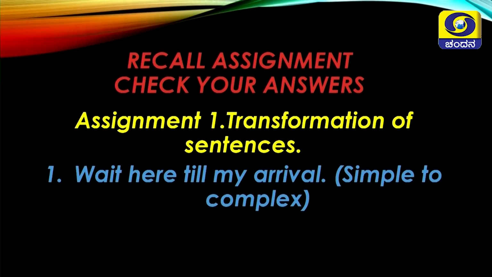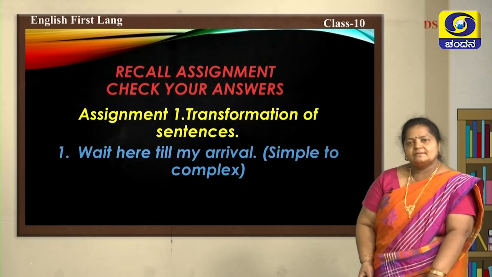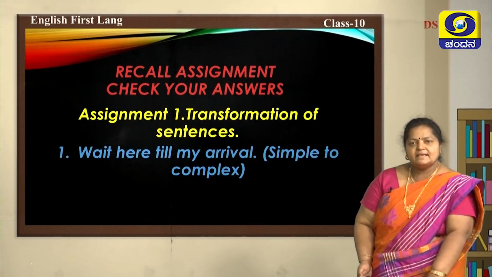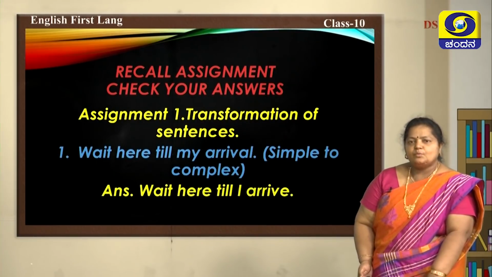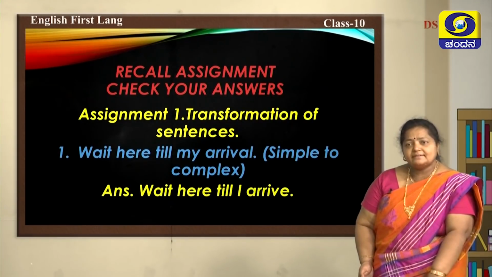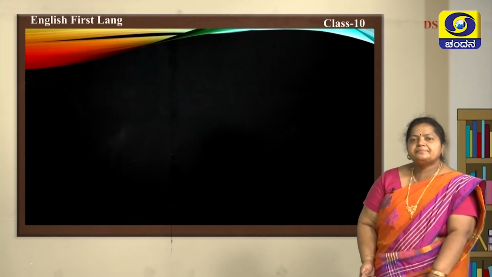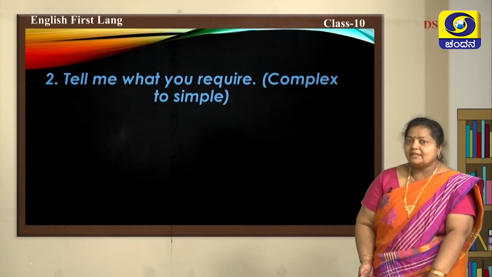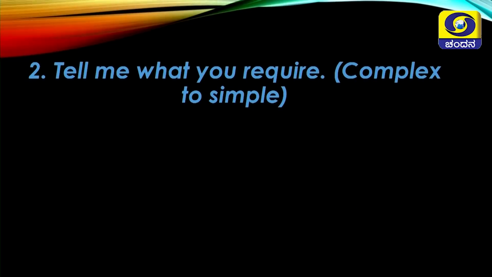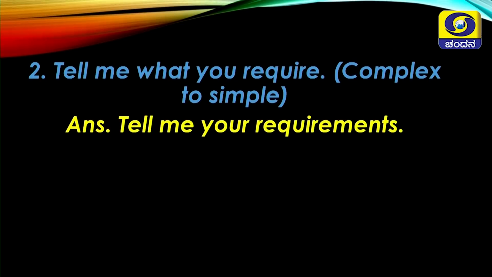You were asked to transform this simple sentence to complex, correct? Did you write the answer? I think most of you have written correctly. The next question is, tell me what you require. Complex to simple. The answer is, tell me your requirements.